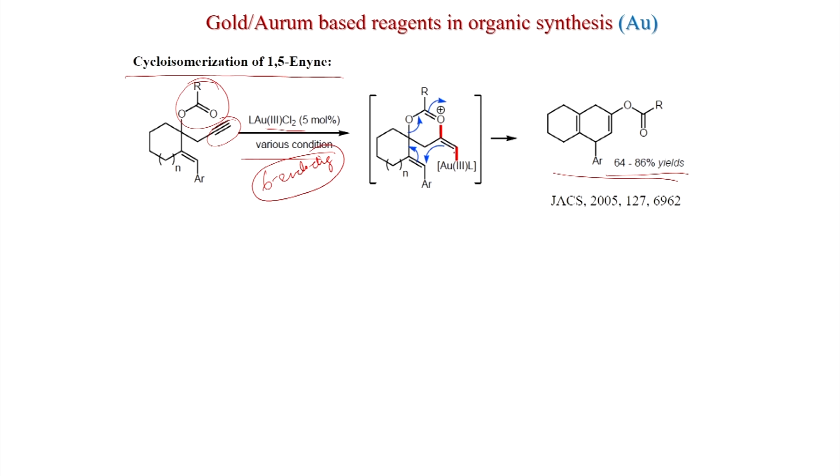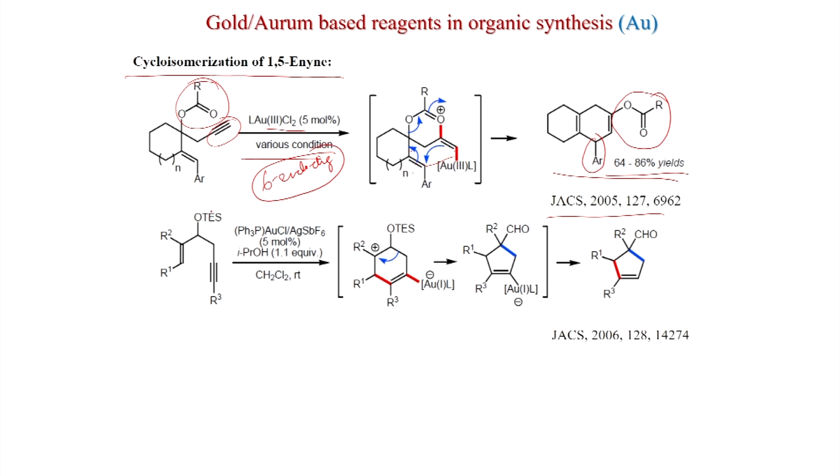This is the negative charge, this will first attack here, then the double bond will migrate here and this will open and ultimately the AR is here. So, if you see this is the AR and now this new bond is formed and of course, gold will eliminate, keeping the double bond here, and this becomes COO. So, OCOR will form. This was published in JACS 2005.